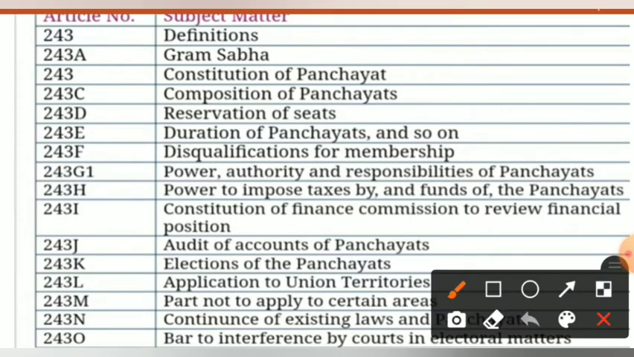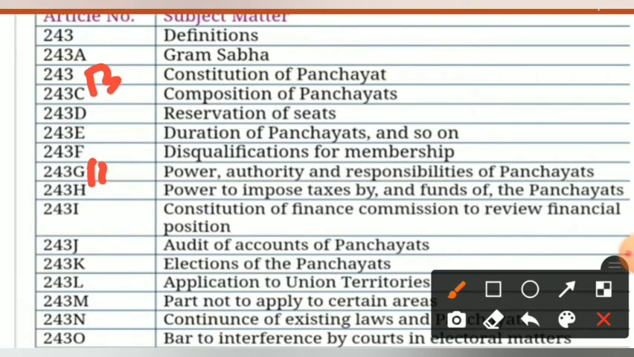First we will see all these articles to which they belong. 243 belongs to definition, 243A Gram Sabha, 243B is the constitution of the panchayat, C composition of the panchayat, D reservation of the seats, E duration of the panchayat, and so on. F disqualifications for the membership, 243G power, authority and the responsibilities of the panchayat, H power to impose taxes by and funds of the panchayat, I constitution of the finance commission to review the financial position, 243J audit of